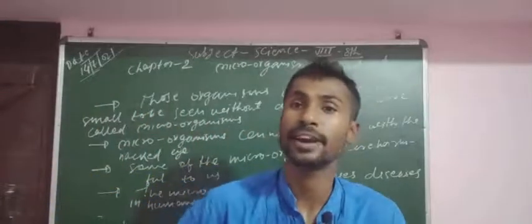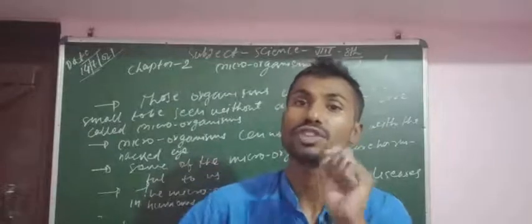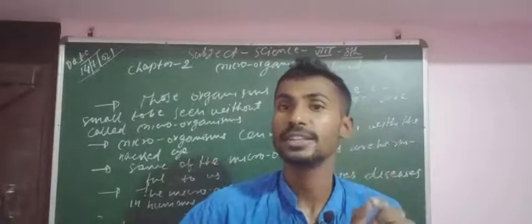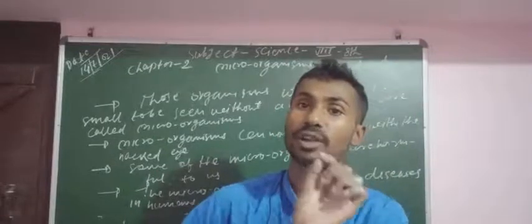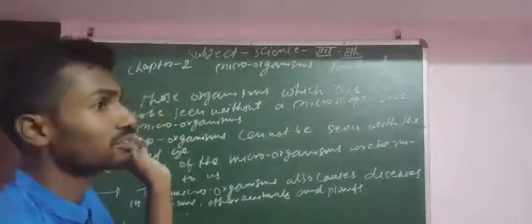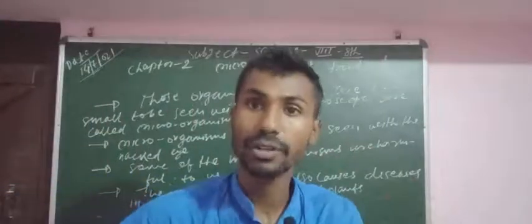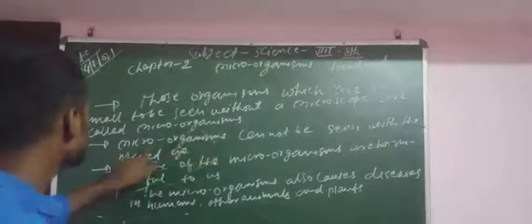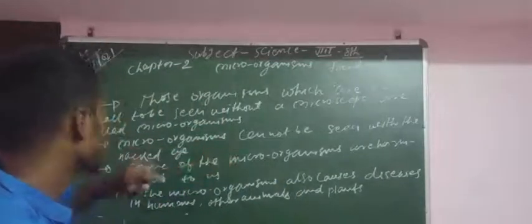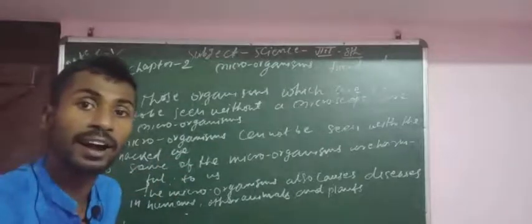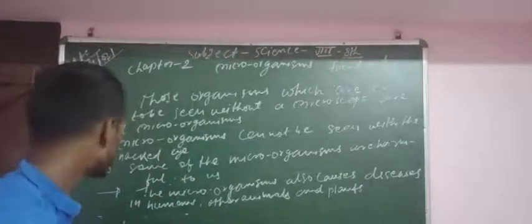They are too small in size to be seen without a microscope. Microorganisms cannot be seen with the naked eye, or open eyes.